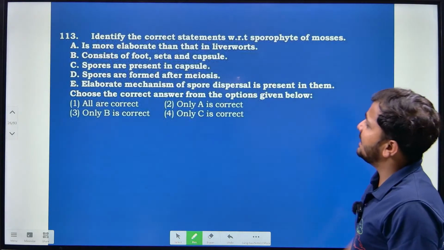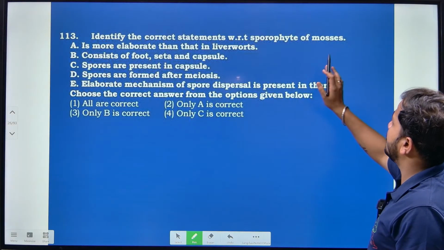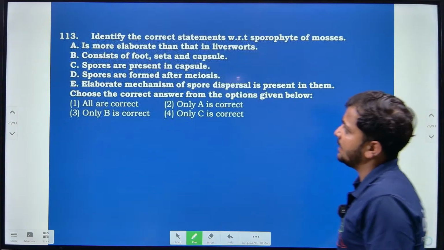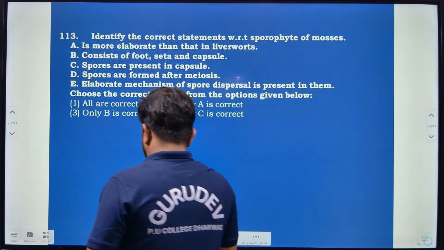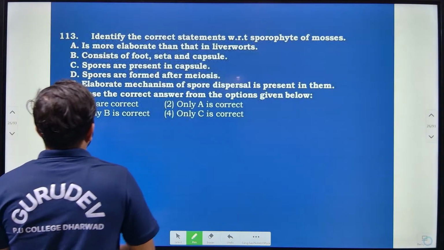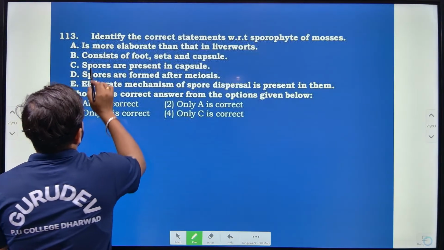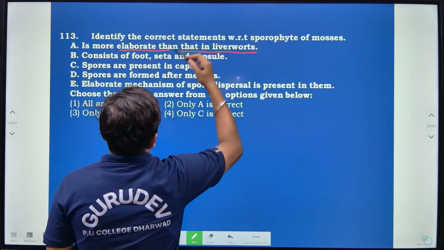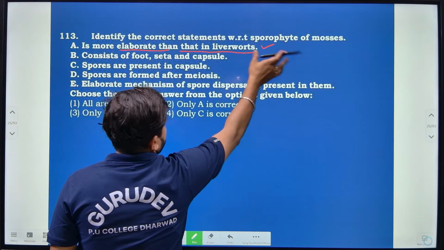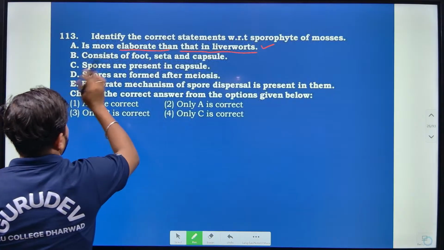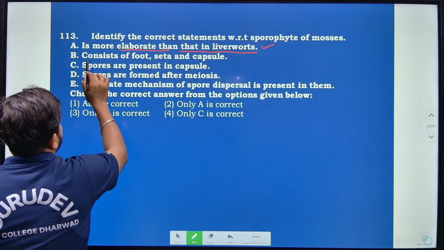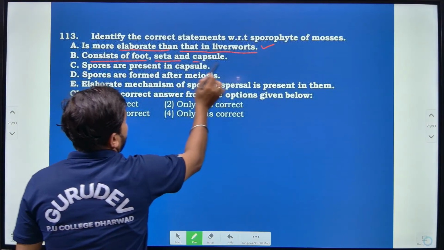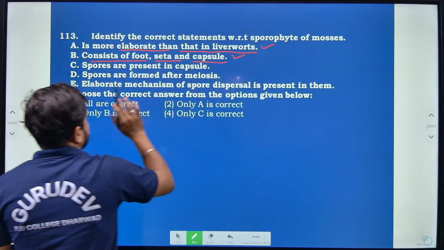Then identify the correct statement with respect to the sporophyte of mosses, right? The sporophyte of mosses is more elaborate than that in liverwort. It consists of foot, seta and capsule. Yes, that we are going to see, right?